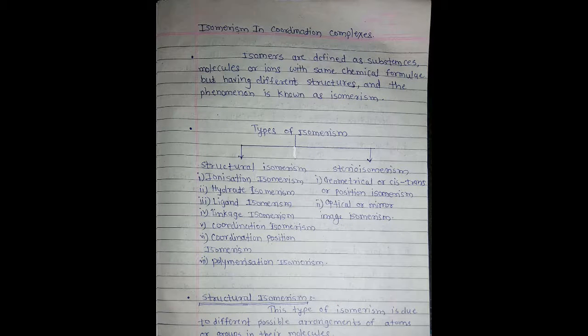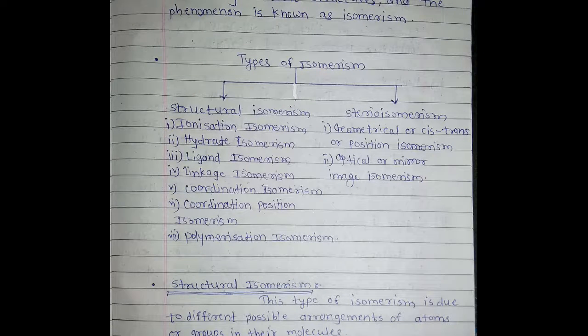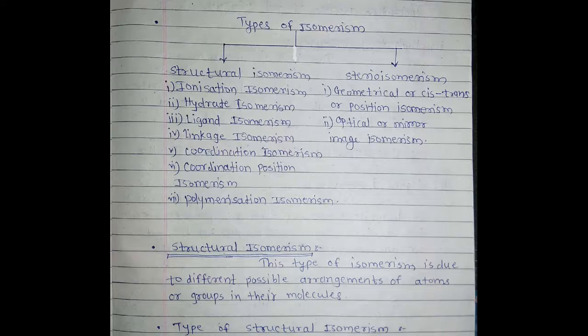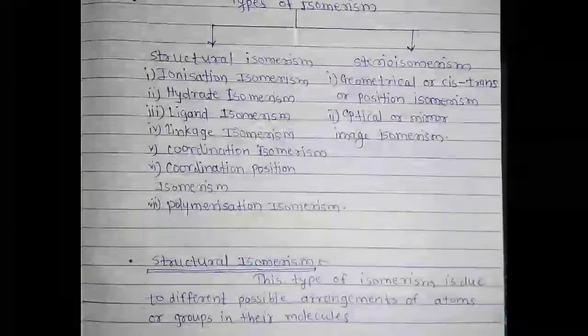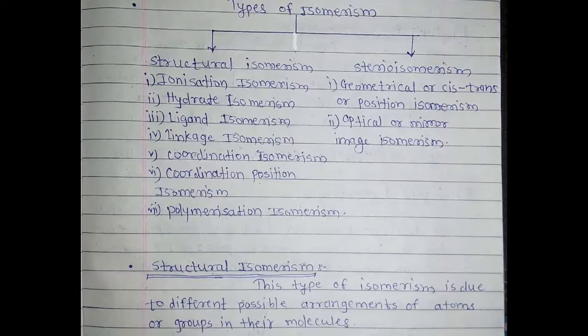In structural isomerism, seven types are involved. First is ionization isomerism, second hydrate isomerism, third ligand isomerism, fourth linkage isomerism, fifth coordination isomerism, sixth coordination position isomerism, and seventh polymerization isomerism. These are the types of structural isomerism. Now, stereoisomerism is of two types. The first one is geometrical, that is cis-trans or position isomerism, and the second one is optical or mirror image isomerism.